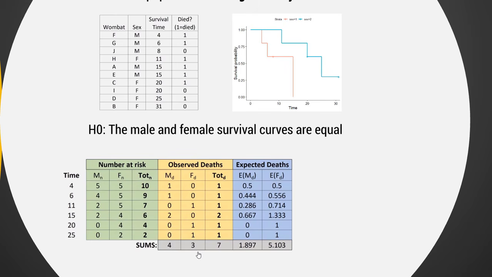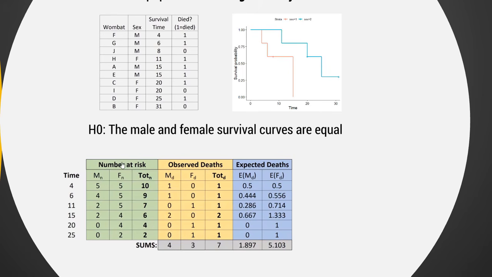Again, if you don't care and you just want to use the R code, feel free. I'm totally understanding of that. But if you do, like me, want to know how this test works, then let's check it out. The first thing we need to do is find the time points where there are deaths. There are deaths at time 4, 6, 11, 15, 20, and 25. There's no death at time period 8, so we don't really have to worry about it. It will affect some of the other numbers, but it won't actually involve itself in the calculation here, as we'll see.